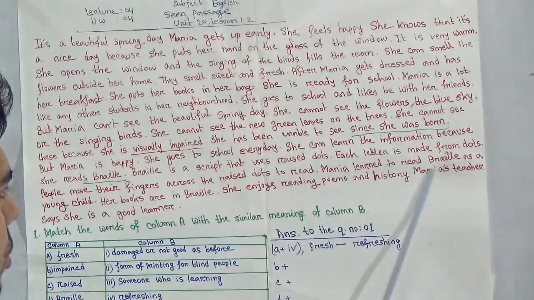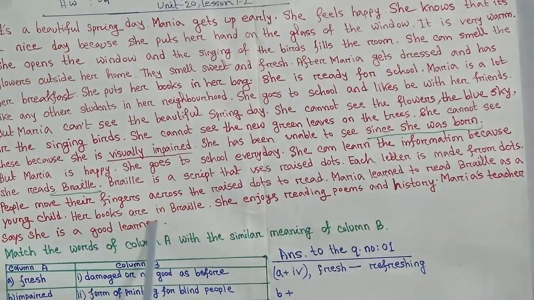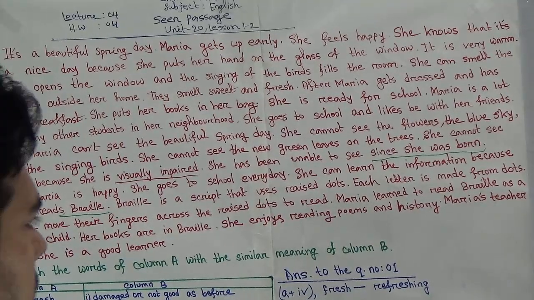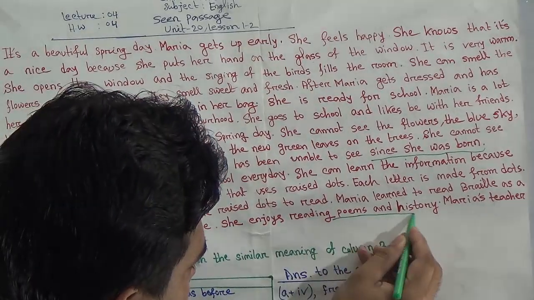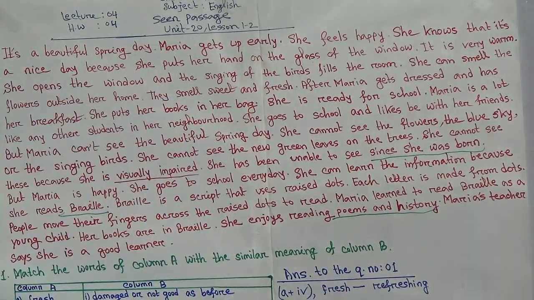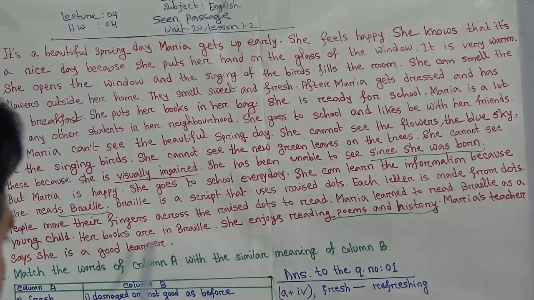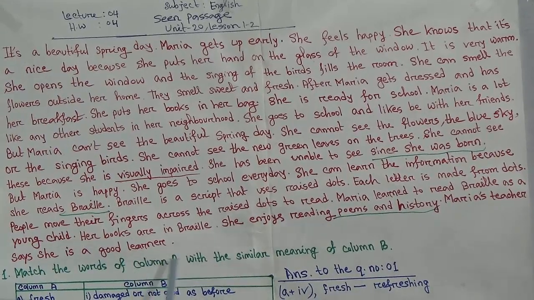Okay, Maria learned to read Braille as a young child. Her books are in Braille. She enjoys reading poems and history. Underline this very important information. What does she like to read? She enjoys reading poems and history. Maria's teacher says she is a good learner.